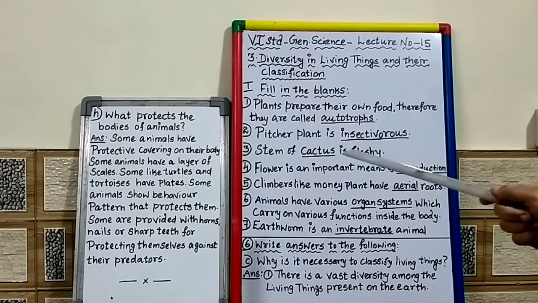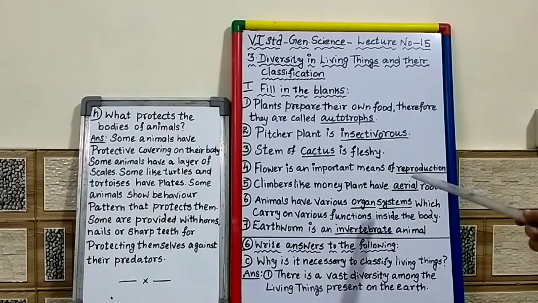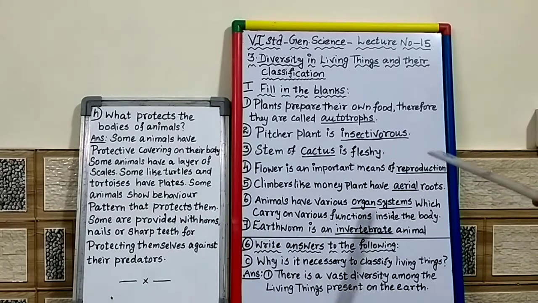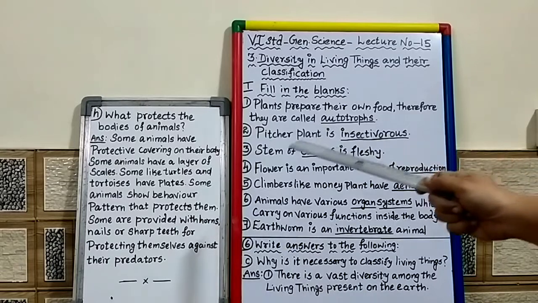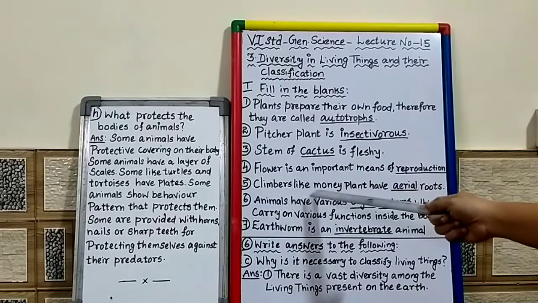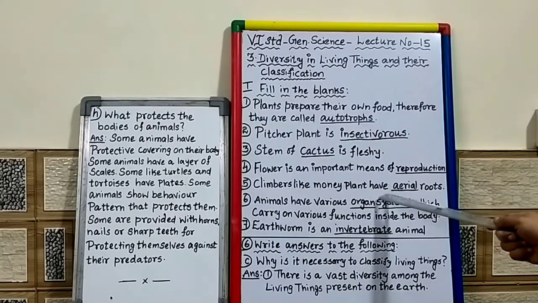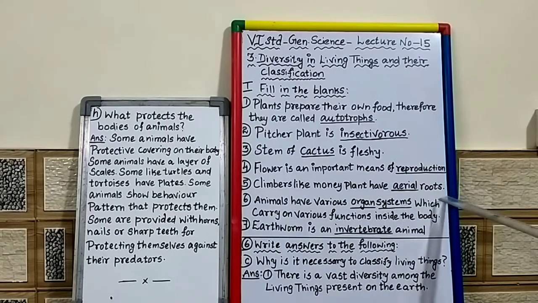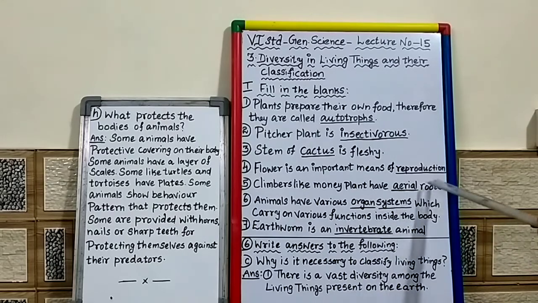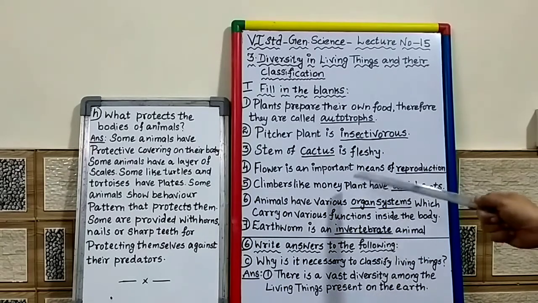Fourth one, flower is an important means of dash, reproduction. Fifth, climbers like money plant have dash roots, aerial roots. Aerial means above the ground. I already explained this while teaching climbers.